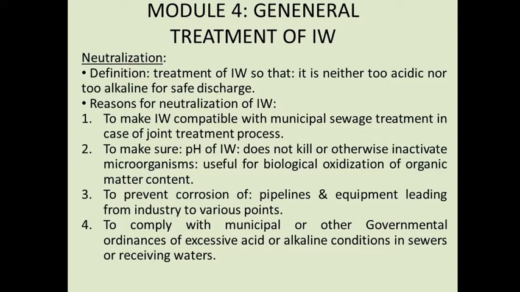And the biological treatment methods: when the industrial wastewater contains large quantities of biodegradable substance, then mostly we use biological treatment. Which type of treatment is used for industrial waste depends upon the BOD to COD ratio.